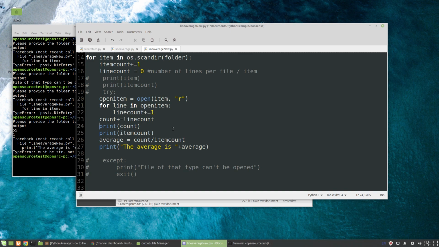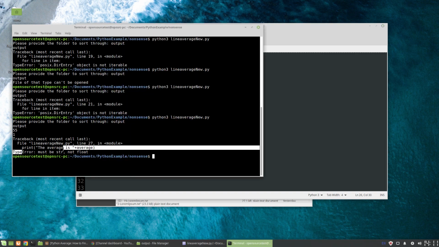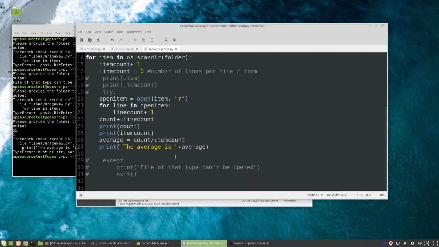So first, let's fix this error. This error says type error, must be string, not float. Okay, so right now the average, as it's showing, is a float. And I mentioned that this would throw an error, and it did. But what we can do in Python is take the existing value